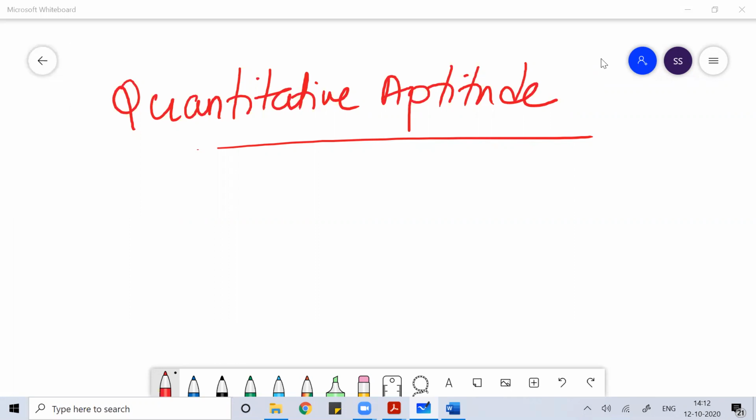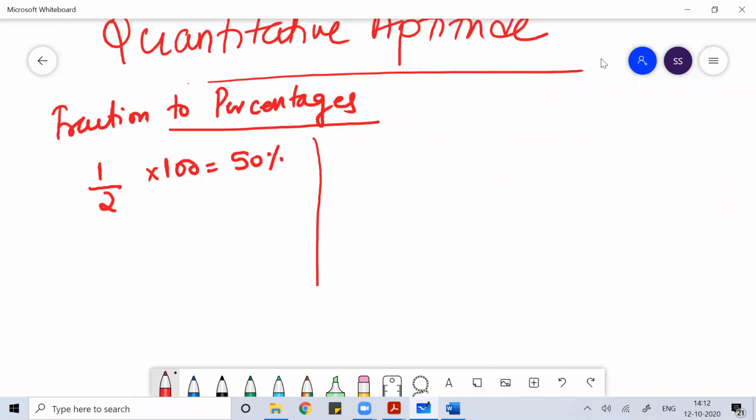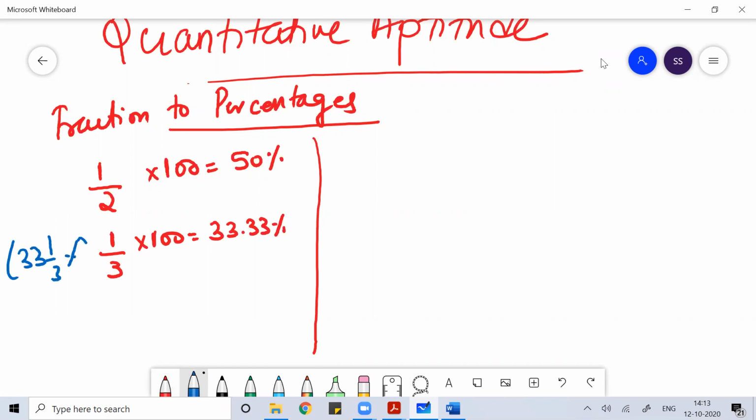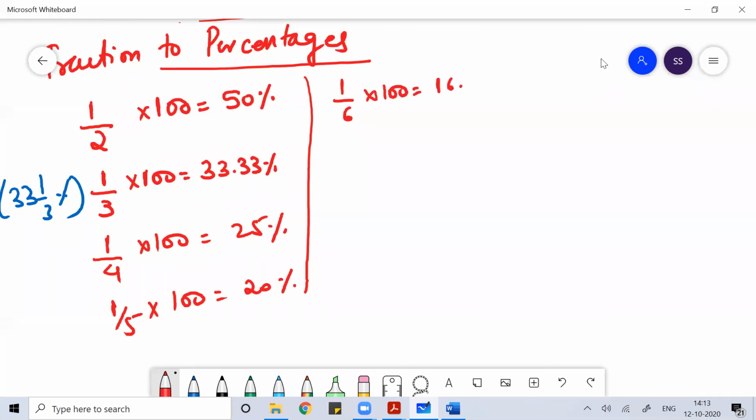If I talk about the conversion of fractions to percentages, I want you to revise this. 1 by 2 in percentage is 50%. You have to learn these values by heart. 1 by 3 is 33.33%, or you can say 33 1 by 3%. 1 by 4 is 25%. 1 by 5 is 20%. 1 by 6 is 16.67%.